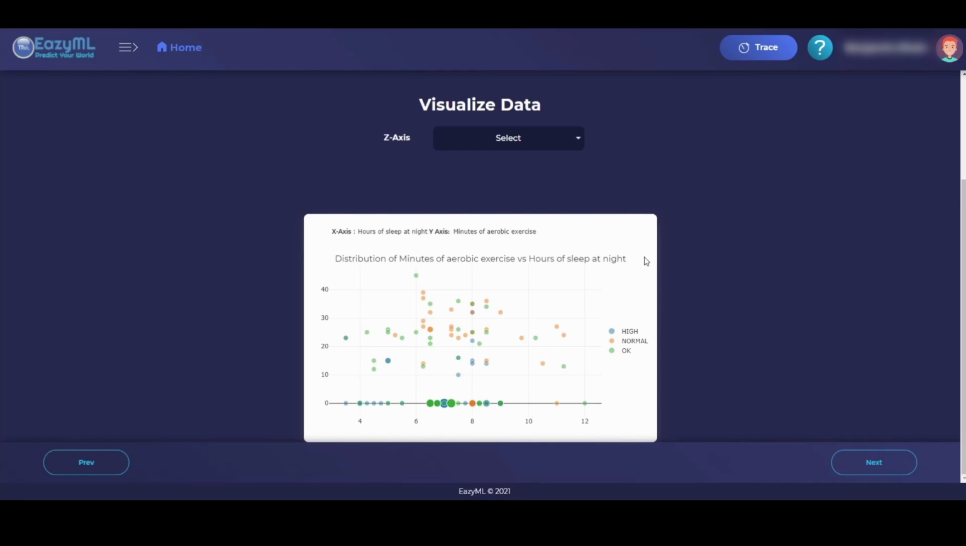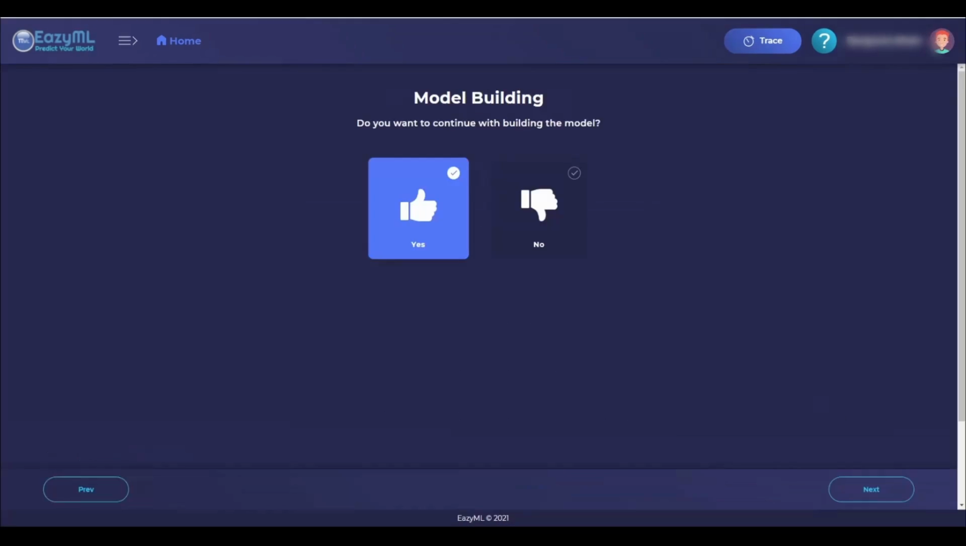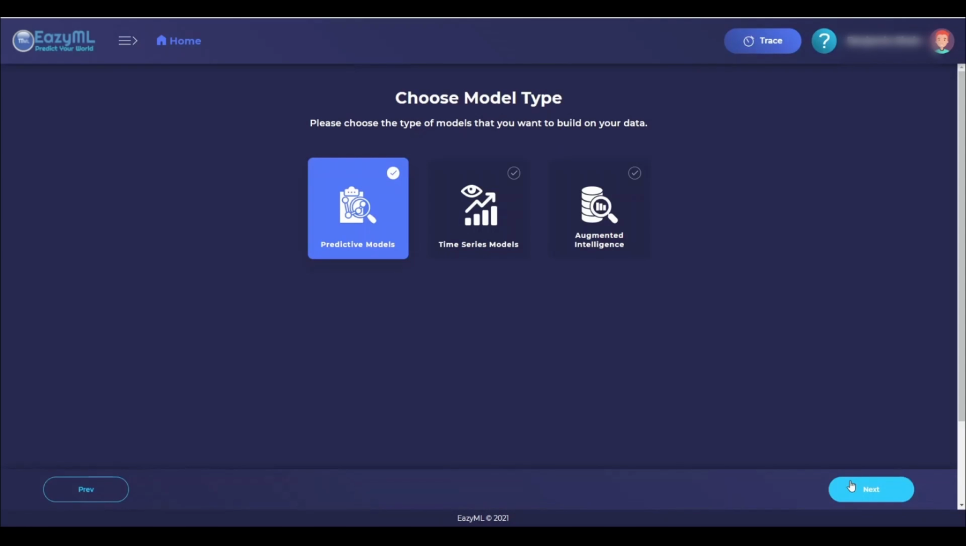Due to the nature of this data set, the visualization is not the most simple to view, but you can imagine how it would be extremely helpful for a number of data sets. So even if we just had a 2-dimensional visualization here, we can see how hours of sleep and minutes of aerobic exercise factored into an OK, normal, or high blood pressure. We will now choose to continue building the model.